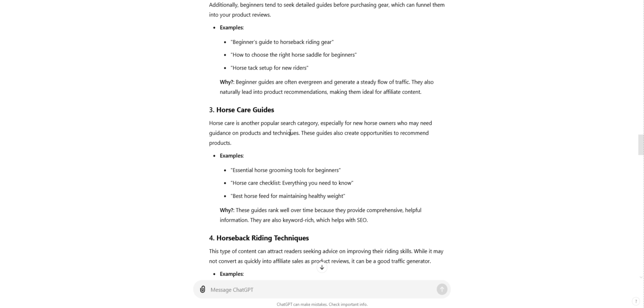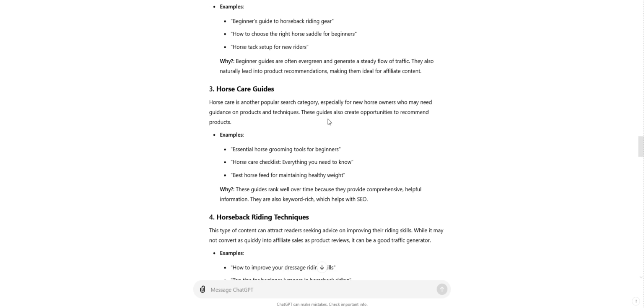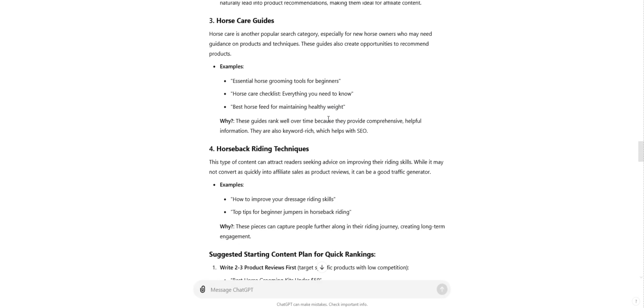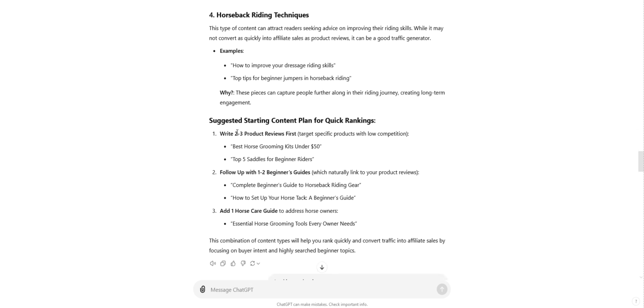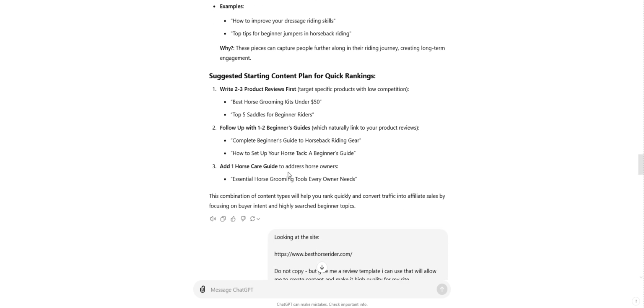The other way that you can do this without AI is run the site through a good SEO tool and have a look at the most visited pages on the site. That's a bit more advanced, or you'll need a tool to do that, but that's another way that you could do it. You can see here it's also suggesting starting a content plan for quick ranking. Write 2 to 3 product reviews first, follow up with 1 to 2 beginners guides and interlink, and then add 1 horse care guide. So it's giving me suggestions here.